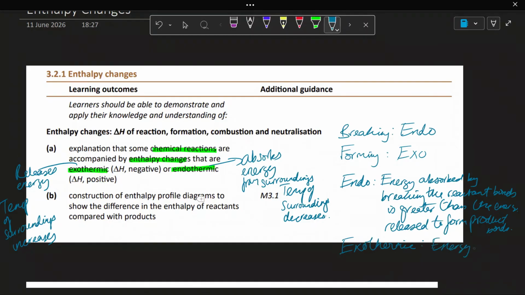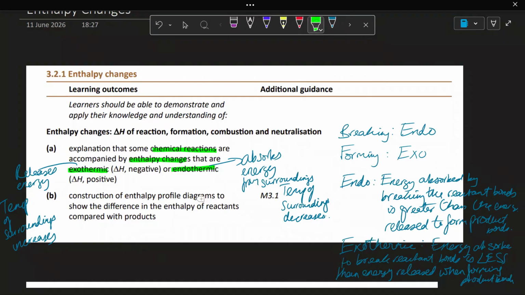Energy absorbed to break reactant bonds is less than energy released when forming product bonds. So this explains why in an endothermic reaction, there's a net increase in energy in the system that is taken in from the surroundings, while in an exothermic reaction, there's a net decrease. Energy is released to surroundings, temperature of surroundings increases, but the energy within the actual chemical system decreases.